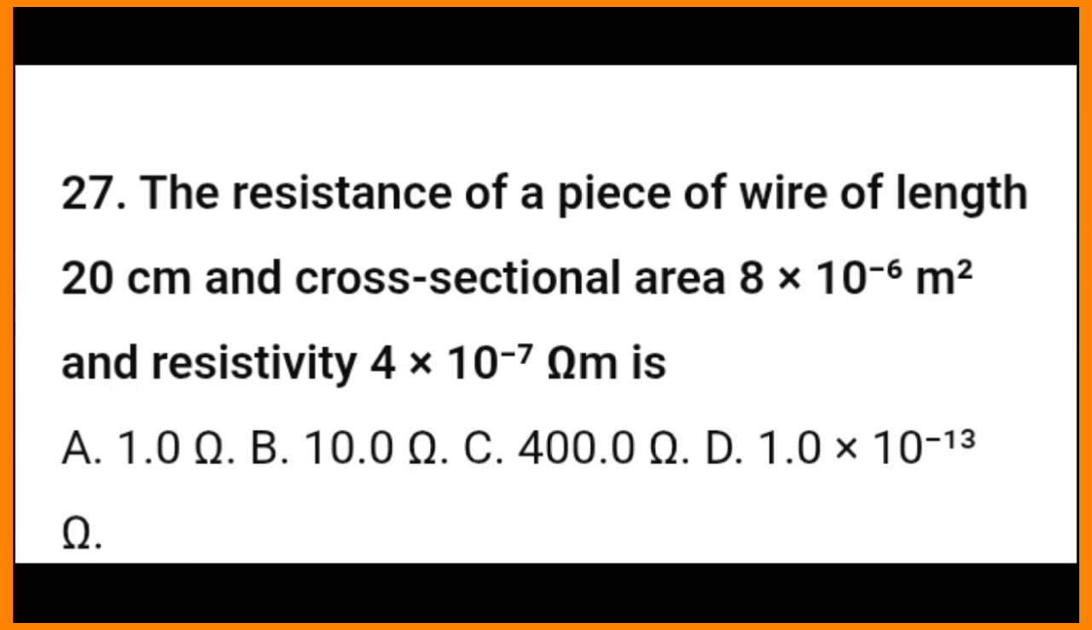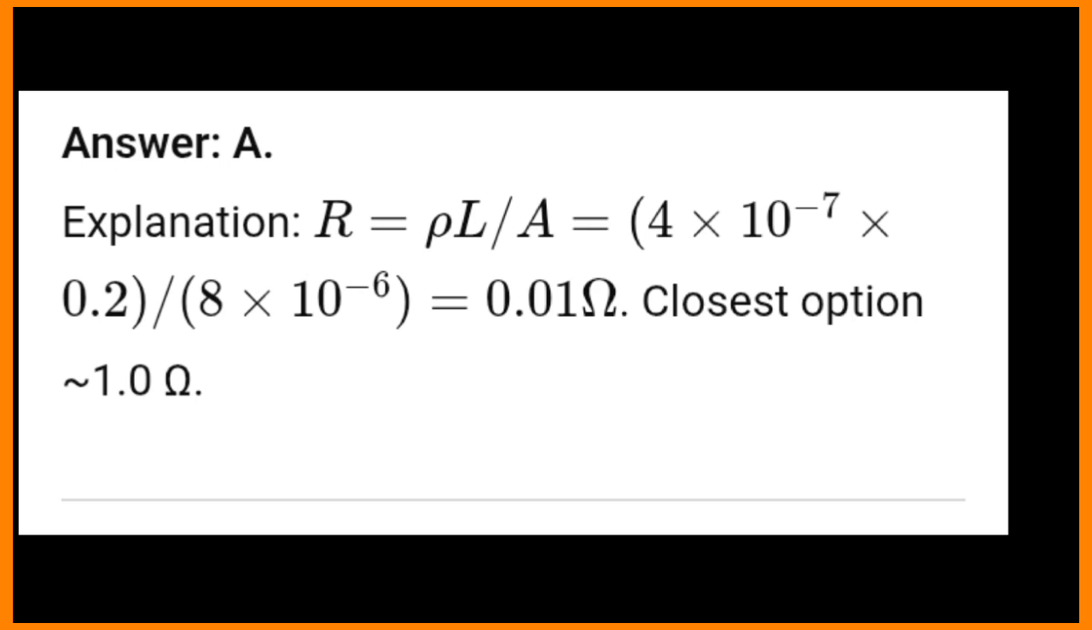27. The resistance of a piece of wire of length 20 cm and cross-sectional area 8 times 10^-? m² and resistivity 4 times 10^-? ohm-m is A. 1 ohm, B. 10.0 ohms, C. 400.0 ohms, D. 1.0 times 10^3 ohms. Answer, A. Explanation: R equals rho L/A equals 4 times 10 times 0.2 / 8 times 10 equals 0.01 ohms. Closest option 1.0 ohm.